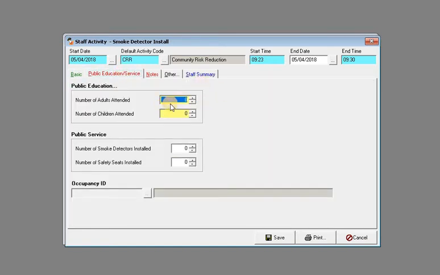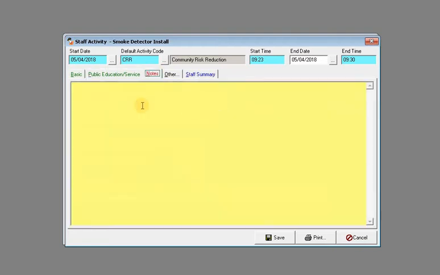Add how many adults were in attendance during this. 1. How many children? 1. And how many smoke detectors you installed. 2. In the notes section, you would make sure to add the number of smoke detectors.